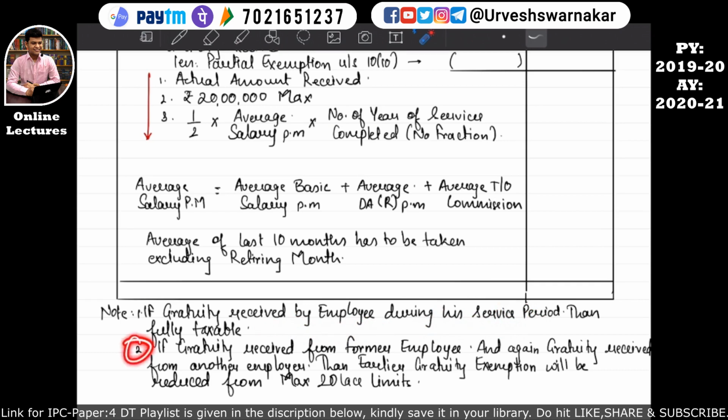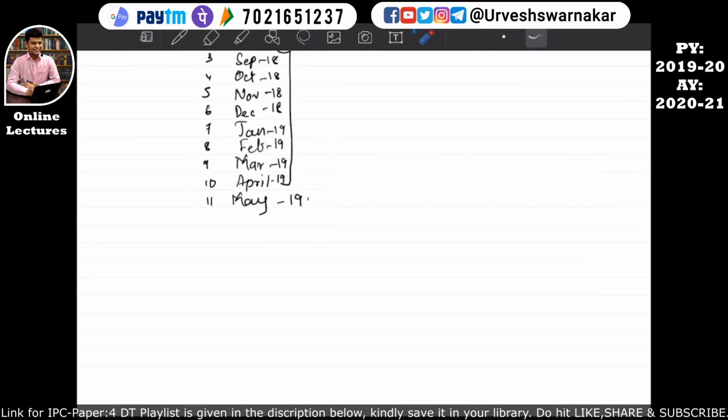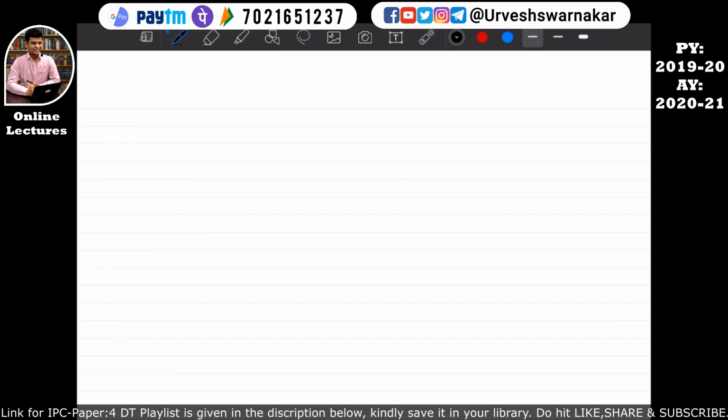But the second point in the note says that if the gratuity is received from a former employer, and again gratuity is received from another employer, then the earlier gratuity exemption will be reduced from the maximum 20 lakhs limit. Okay, so this point number 2 looks this small, but it is not this small. I have to take a blank page to explain this part. Okay, so understand this.